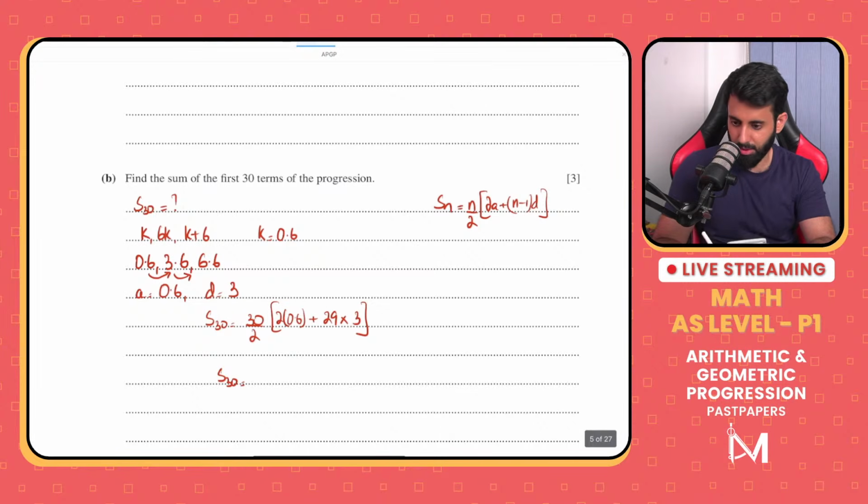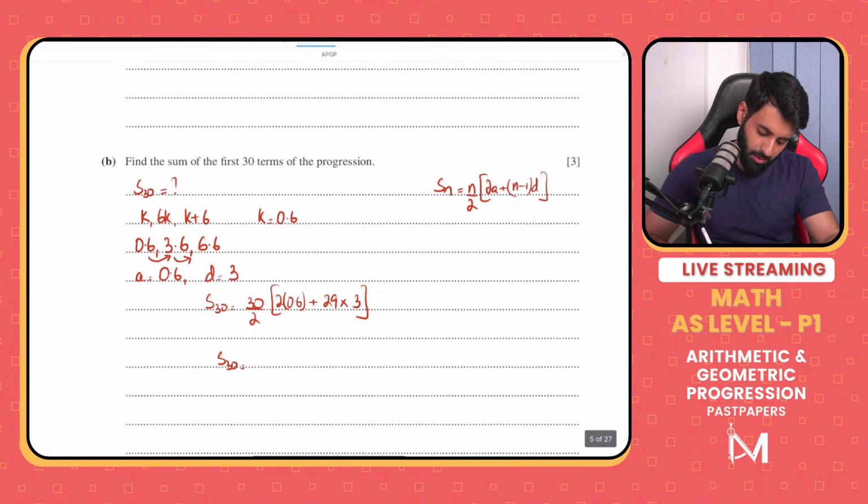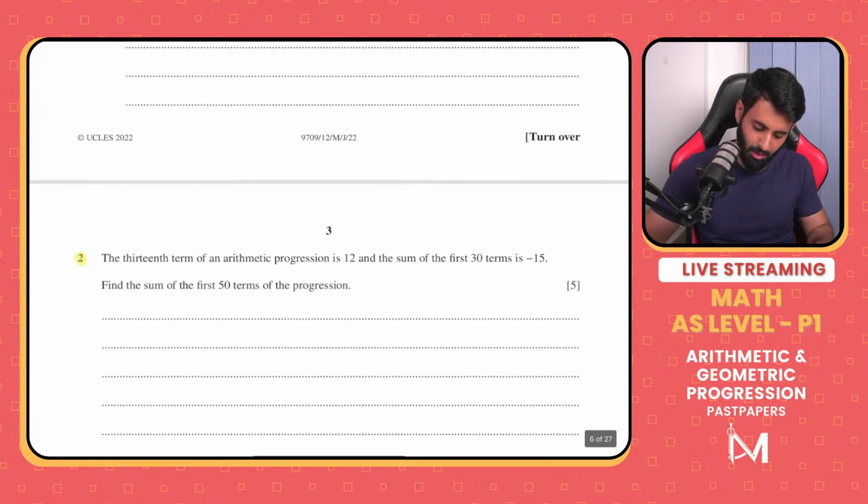Yeah, this will be uploaded, don't worry about it. 30 upon 2, 2 into 0.6 plus 29, on YouTube only, don't worry about it. So 1323 is the sum. Okay, so that's the end of this question.